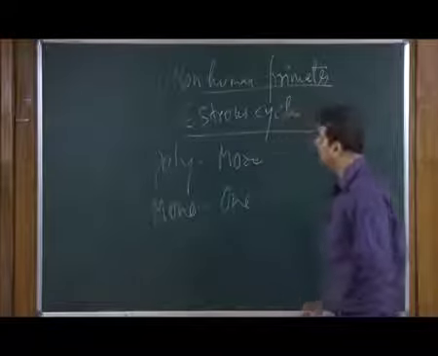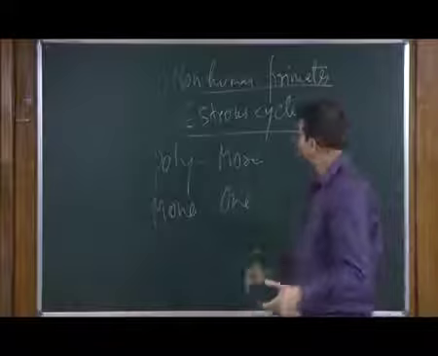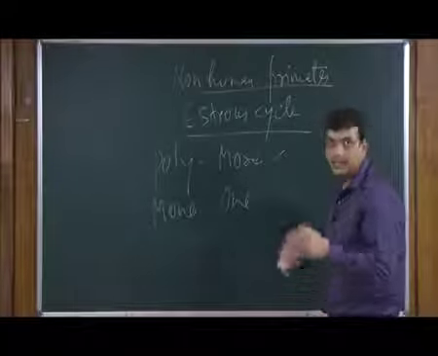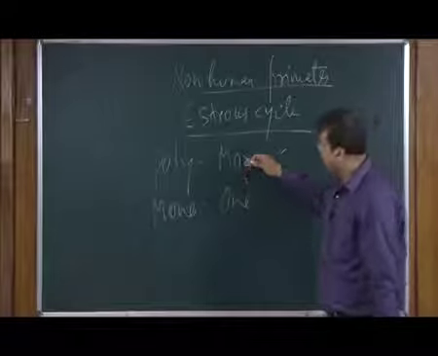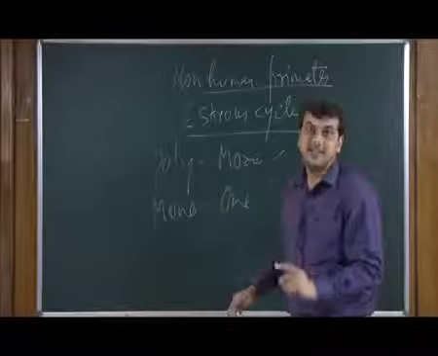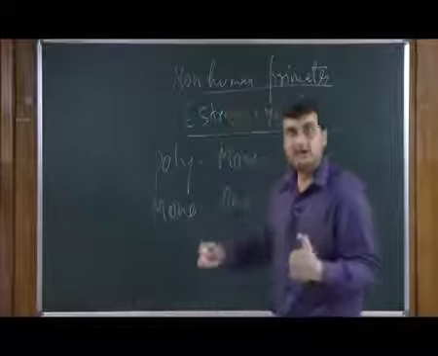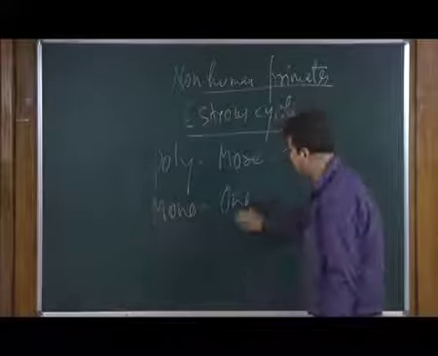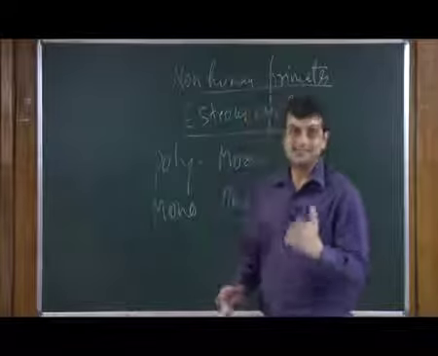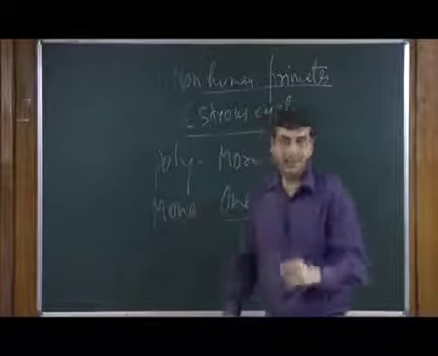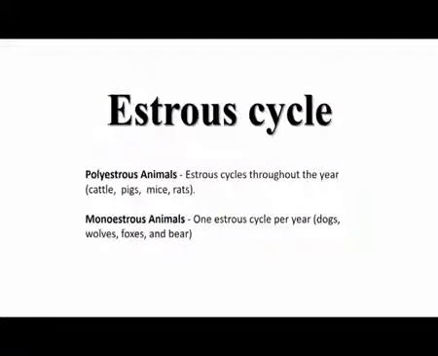If a particular animal species has more than one estrus cycle in a reproductive period, we can simply call it a polyestrous animal, while if there is only one cycle of reproductive behavior in a particular season, we can call it a monoestrous animal. Sometimes it is also called monestrous, where the o is silent. Let us go back to the slide and see the examples of these animals.